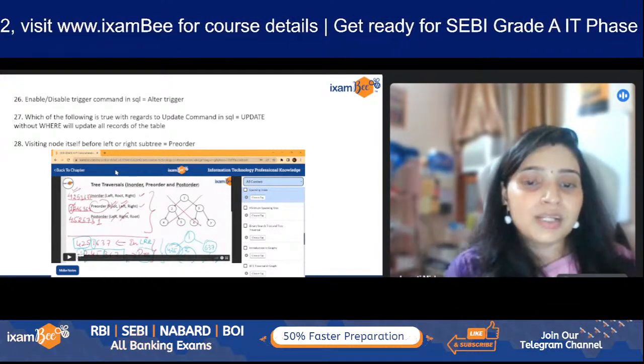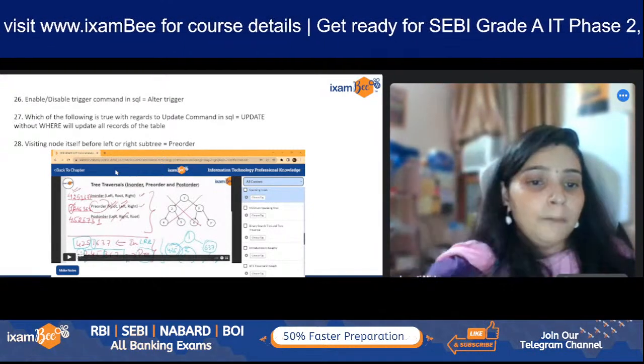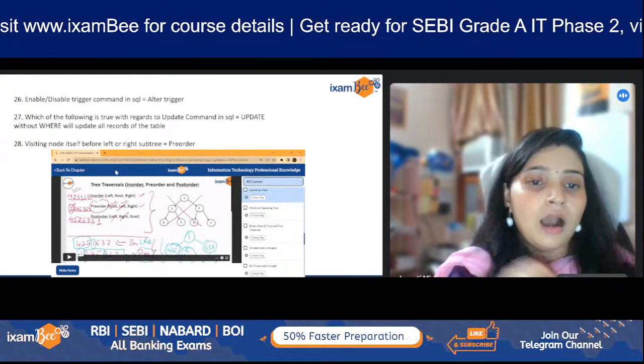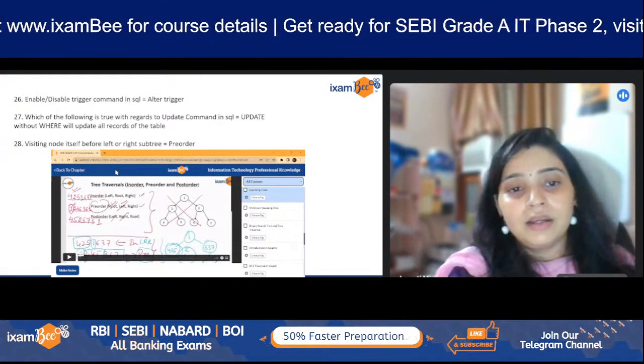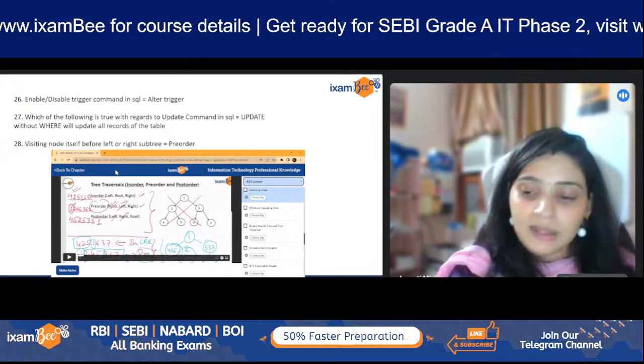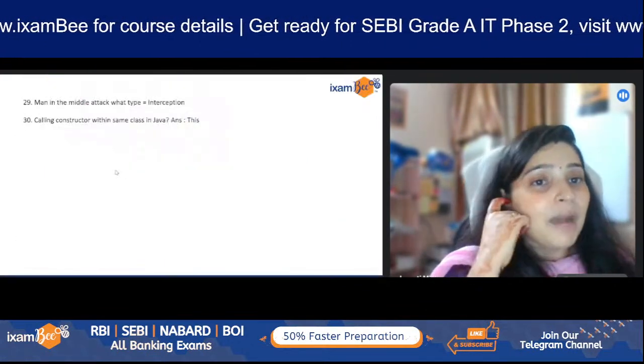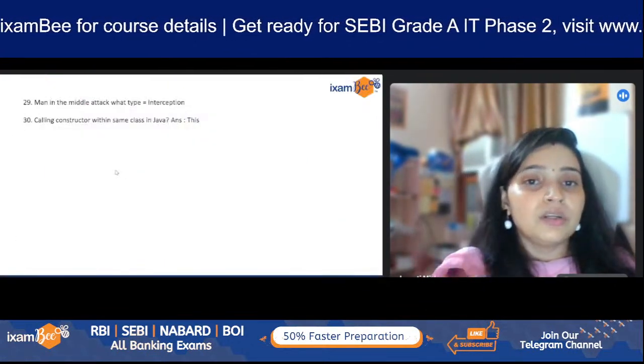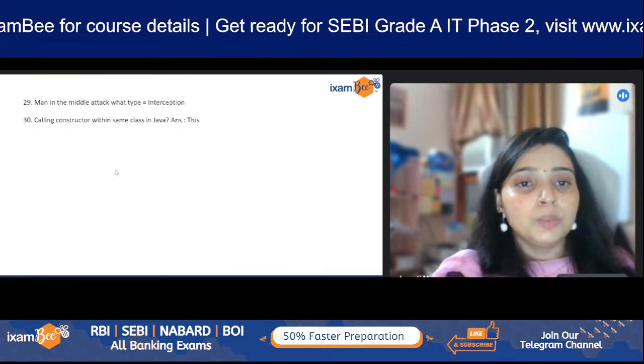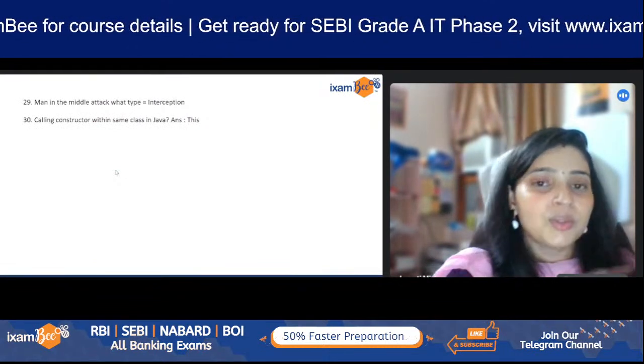In-order, pre-order, you can see there is a tree, and we have just made things out of it and how it has been done. You can see here the correct answer is pre-order, where root, then left, then right. After that, a man-in-the-middle attack is which type of attack? So it is interception. Then calling constructor with the same name, and this is used with this.